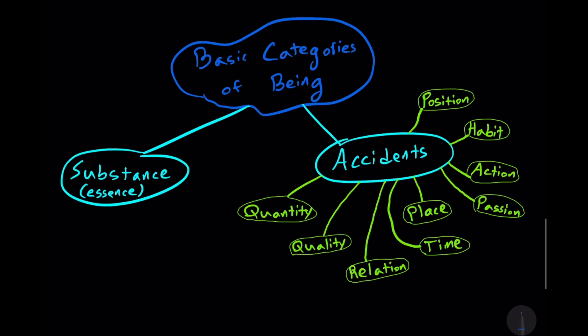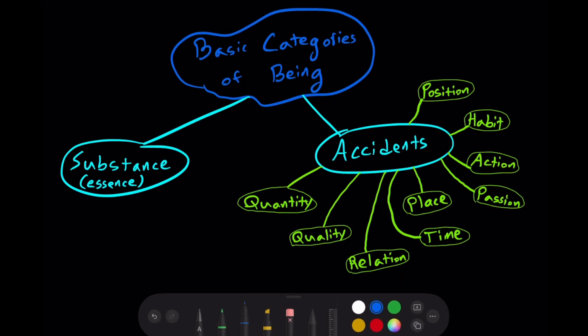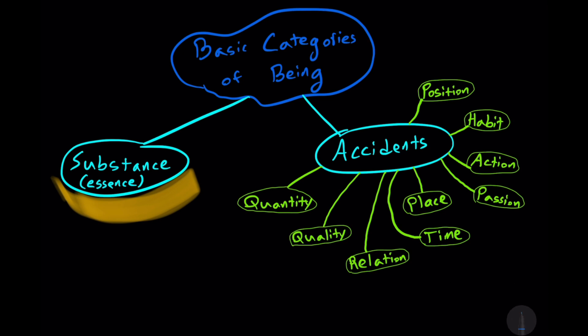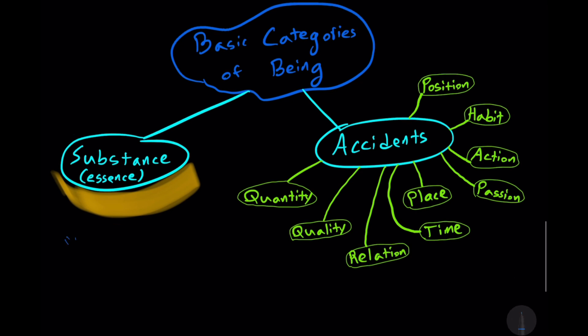So we have the basic categories of being. So on the one hand, we have substance or essence. Now, what is a substance? A substance is being in itself. So, for example, Socrates. Socrates is an individual term. It refers to the person Socrates. And this subject, Socrates, is a substance. And a substance is a thing that exists in itself. It is a being in itself. That is, it is that which exists in itself and not in another.